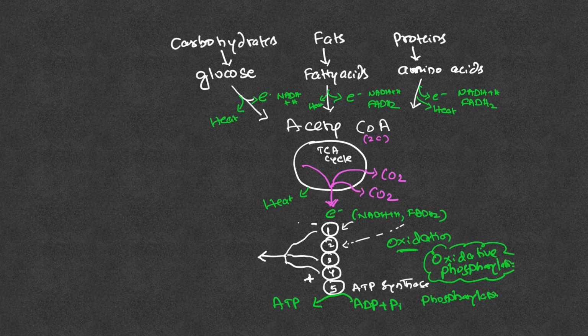fourth complex. Sorry, not the fifth complex, the fourth complex needs a molecular oxygen, and that molecular oxygen is going to combine with the protons to make water molecule. So, this is how oxygen is used there to produce ATPs. The electron transport chain is going to make ATP by oxidative phosphorylation process through ATP synthase. The final complex in the electron transport chain needs oxygen.